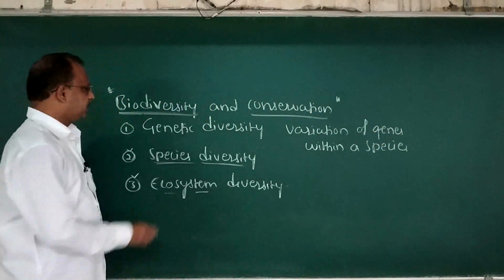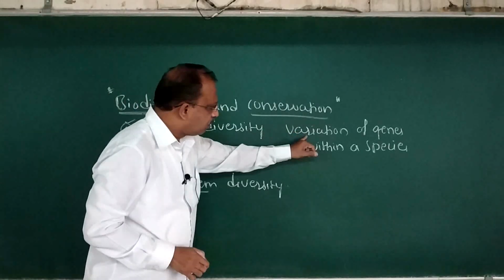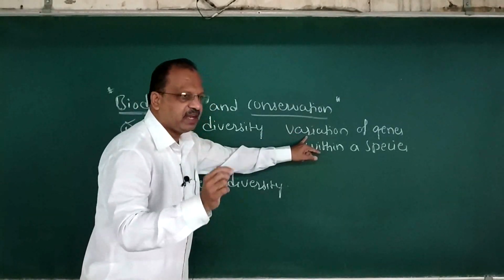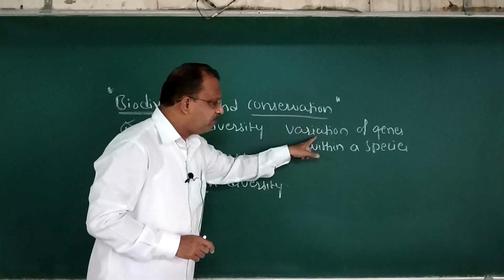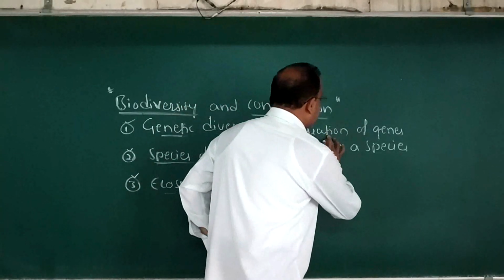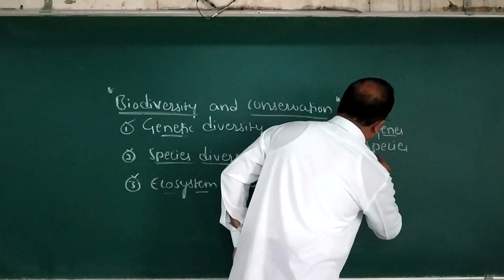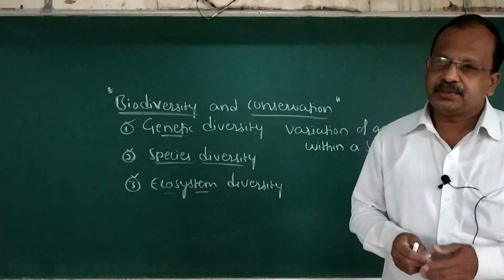Look about genetic diversity. It refers to variation of genes within a species, or genetic diversity is caused due to variation of genes within a species. You know already variation and genes.